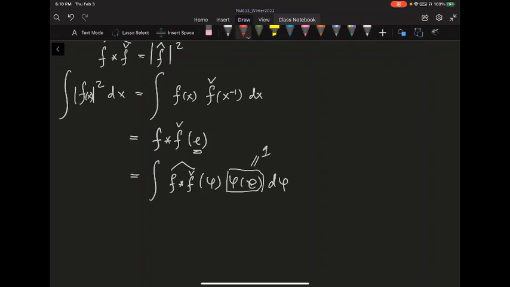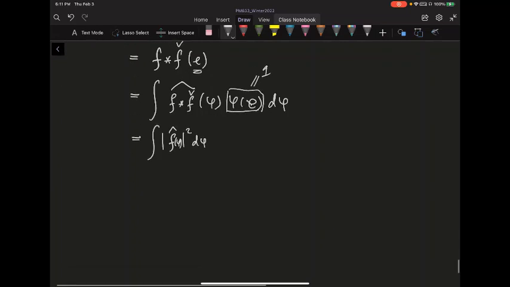And we also proved that when you do the Fourier transform of f convolved with f check, you get the norm of the Fourier transform of f squared. So this is just the integral of f hat, the whole thing squared, evaluated at phi, d phi. So this essentially proves the L2 norm of f is the same as the L2 norm of f hat. So essentially, I proved f hat is inside L2, and moreover, the map f to f hat is an isometry.